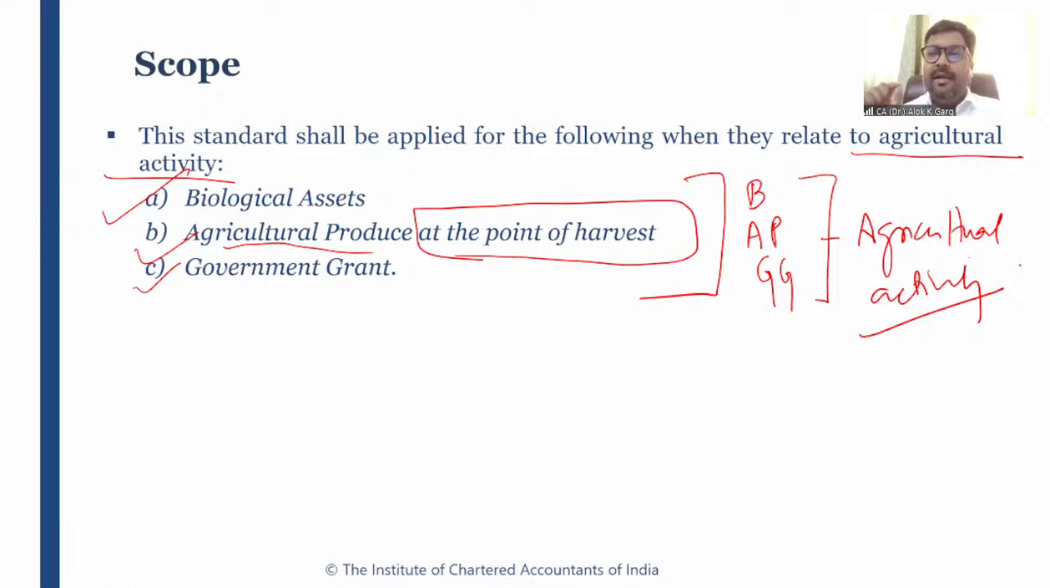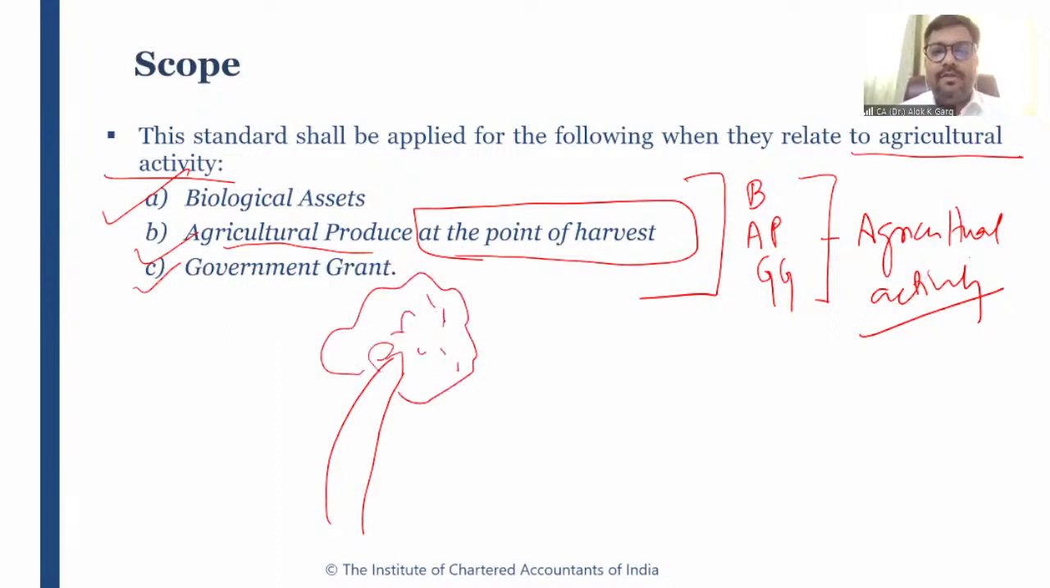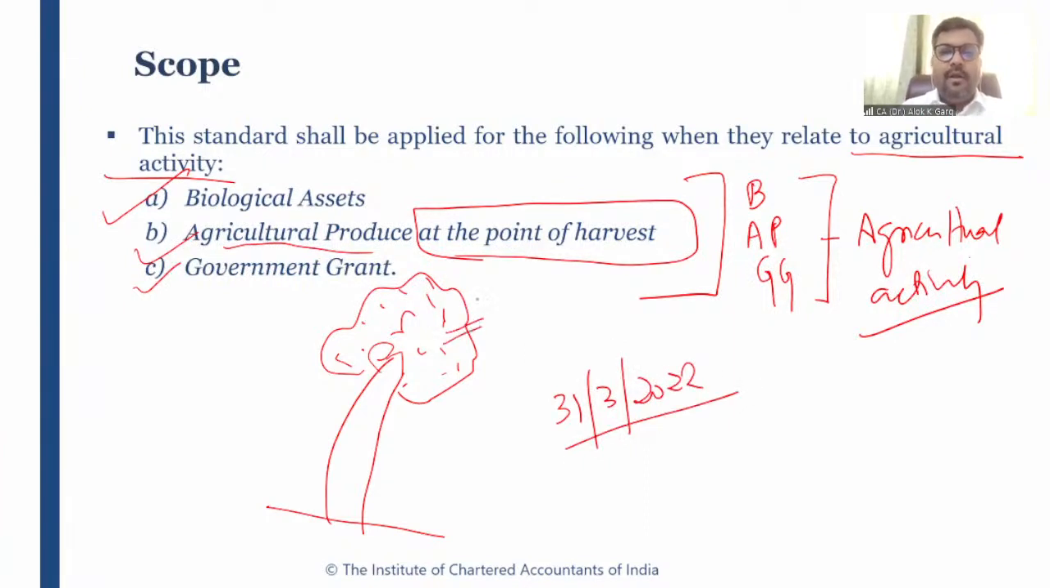And when I say agricultural produce at the point of harvest, what is meant by at the point of harvest? At the point of harvest means at the point of detachment. For example, this is a mango tree. There are a lot of mangoes lying on this mango tree. You are at 31st March 22, and around 100 kg of mangoes are lying on this mango tree, which is not ready to harvest, right?